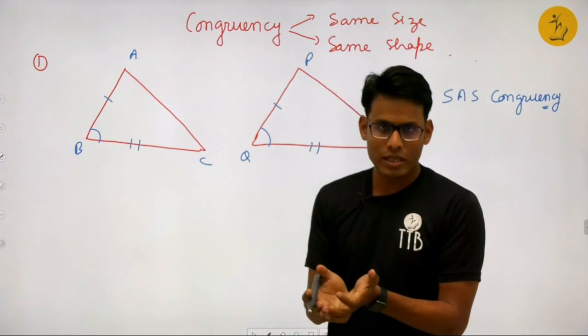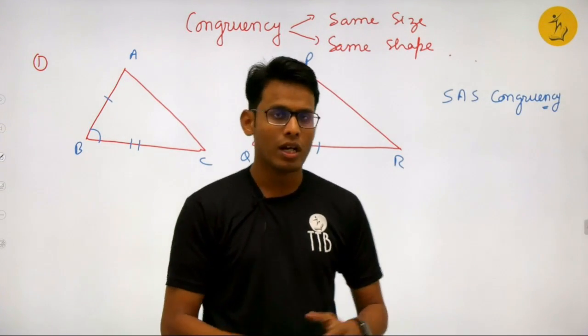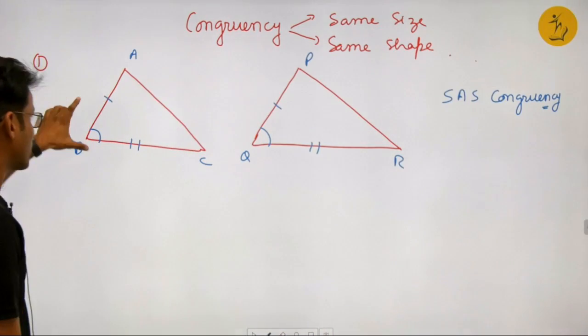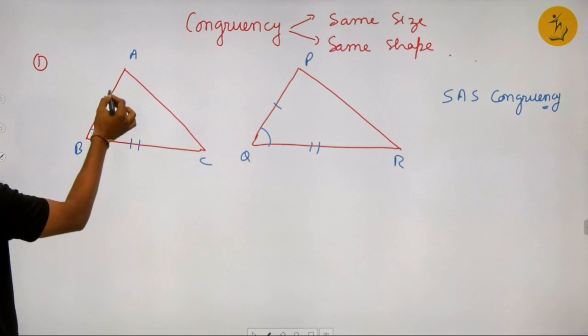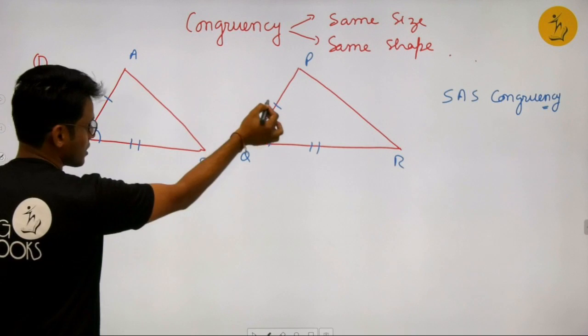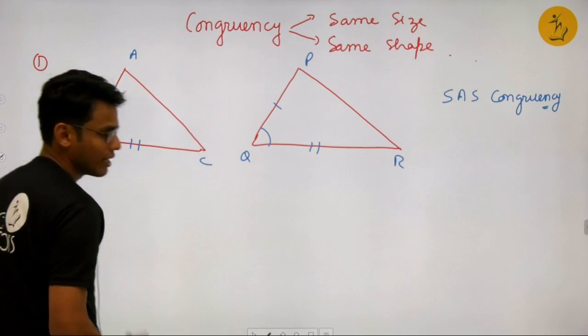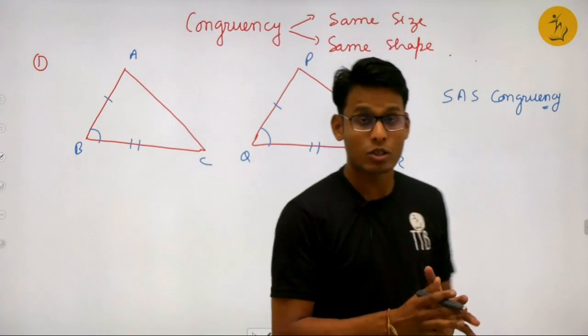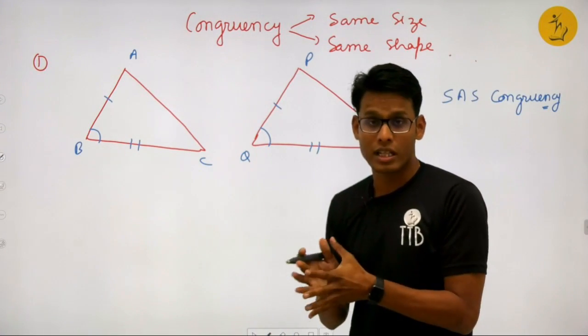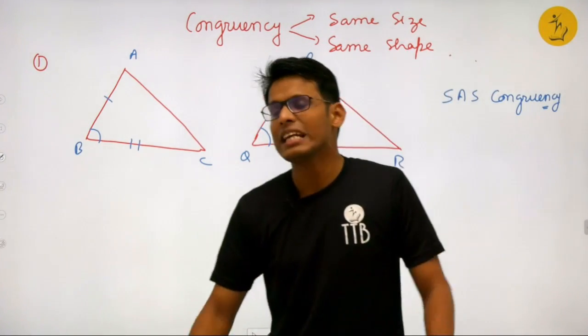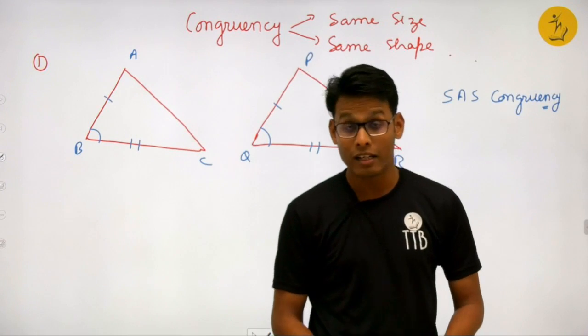And then there are some congruency criteria. I hope all of you have heard of them. For example, I have marked here SAS. This side is equal to this side, this side is equal to this side, and the included angle is equal for these two triangles. So this is the SAS congruency criteria. We have many congruency criteria for triangles.